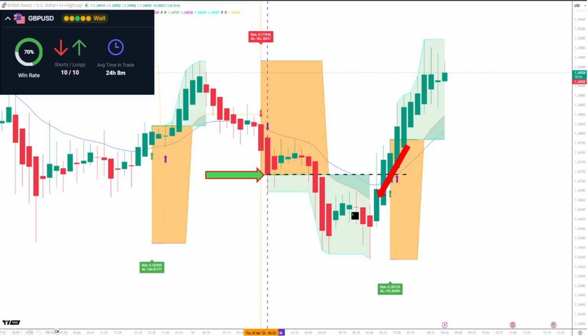So the system's going to learn from that, and when the AI runs every weekend, it will learn from these and will select better time frames for those correlated moves. Again, we're talking multi-dimensions here, something that a human being couldn't actually decipher and try to adjust these combinations for confluence to get this right. This time we've got a 70% win rate on GBP US dollar, 10 longs, 10 shorts. That's very unusual, but we're 50-50 on those directional trades.